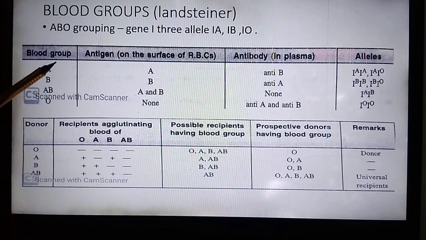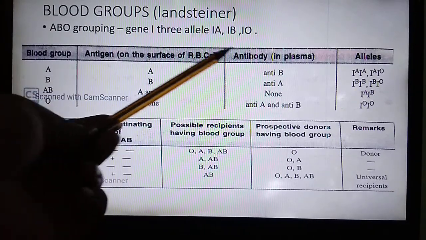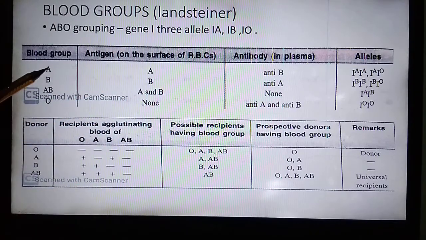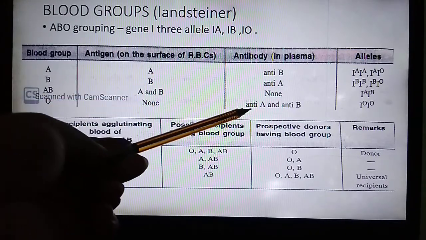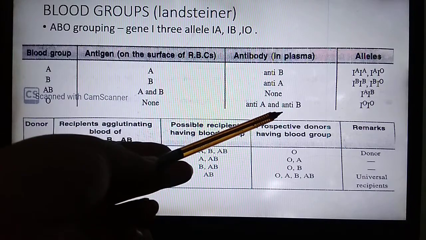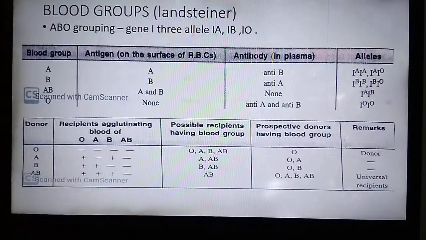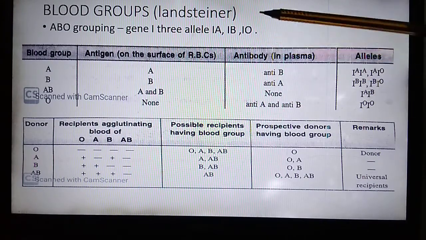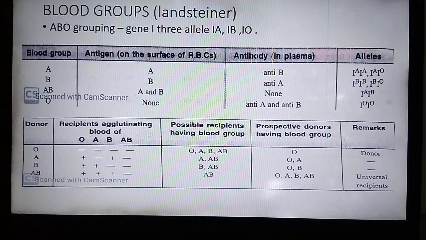A will have antibody b, B will have antibody a, AB will have no antibody, and O will have both antibody a and antibody b. So these are the combinations of alleles which produce different types of blood group A, B, AB and O.